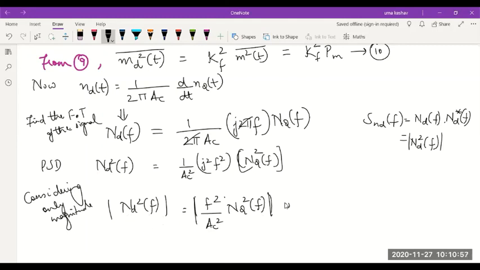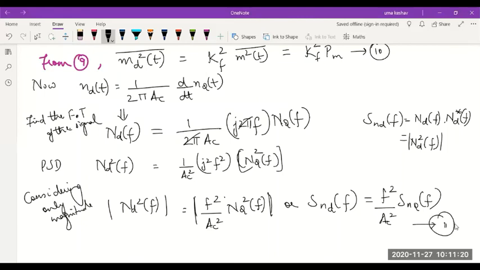In other words, the power spectral density of the detected noise SND of f can be written as f square by AC square into SNQ of f, the power spectral density of the quadrature component of the noise signal. Let me call this equation 11.